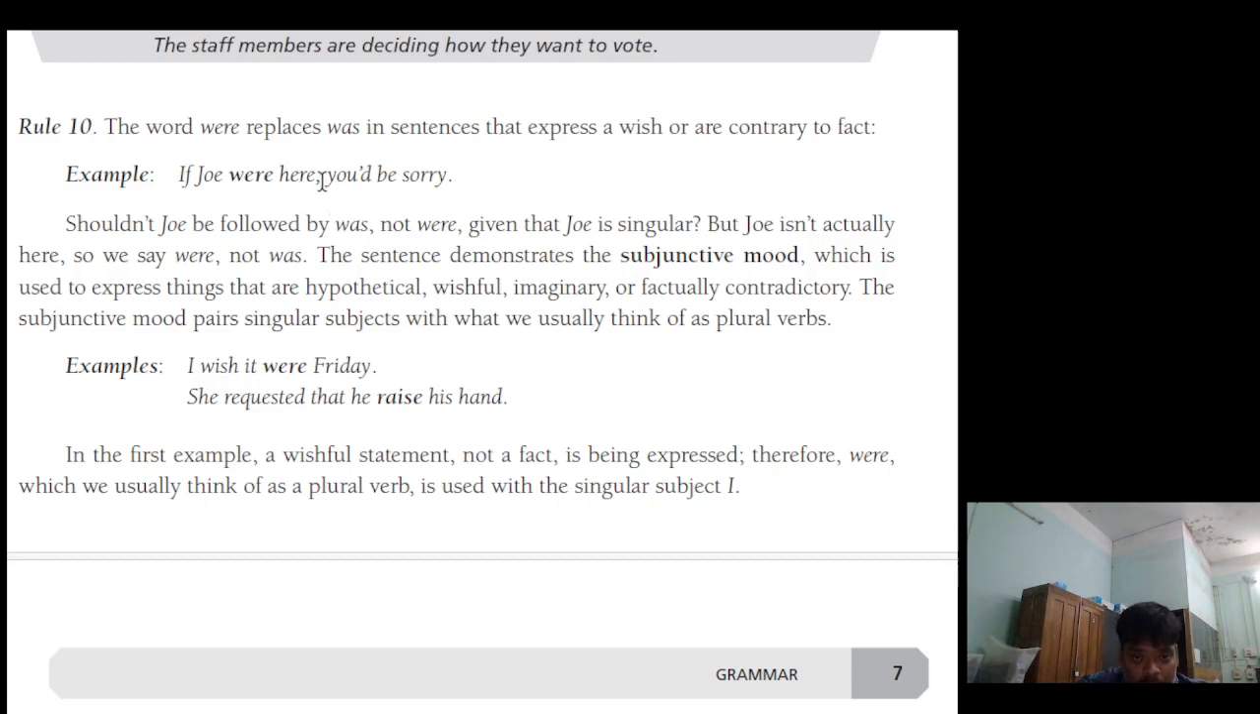If Joy were here, you would be sorry. The word "were" replaces "was" in a sentence that expresses a wish or is contrary to fact. If Joy were here, you would be sorry.